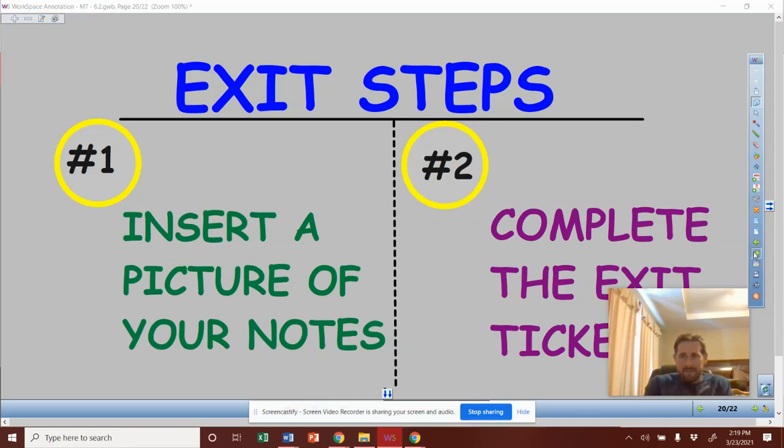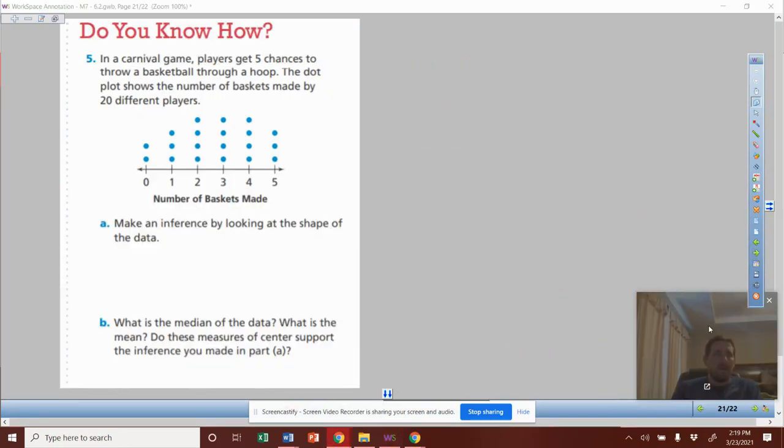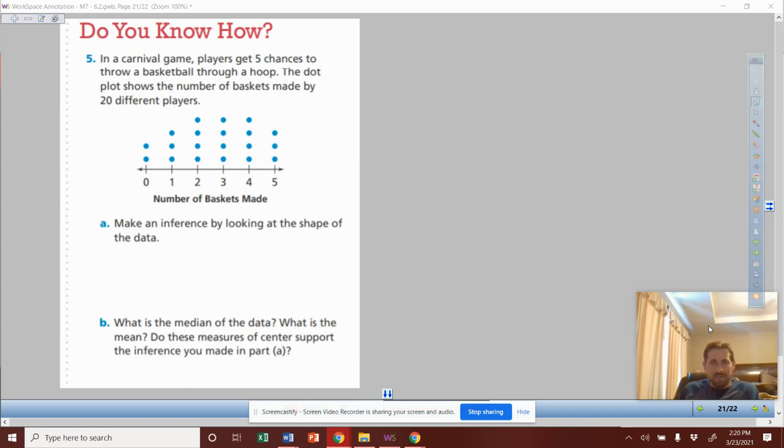All right, our exit ticket. In a carnival game, players get 5 chances to throw a basketball through a hoop. The dot plot shows the number of baskets made by 20 different players. So 5 shots, 20 different people. So there's 20 dots here.